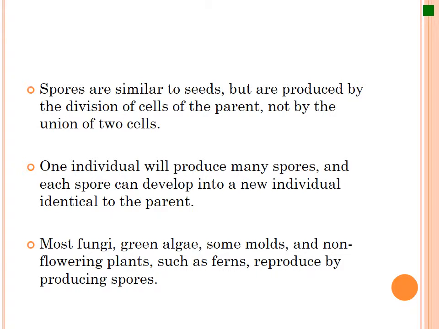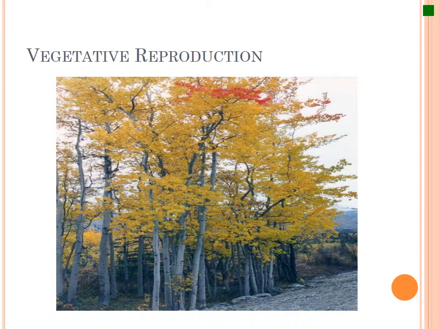Okay, so you can go ahead and pause the video and read this slide. Vegetative reproduction is very interesting. Vegetative reproduction is when you take a plant and you take what's called a cutting, which is just a segment of the plant, and if you water it, treat it, and make sure it gets all the nutrients it needs, it would actually divide and form an identical copy of the individual species. So that's vegetative reproduction.